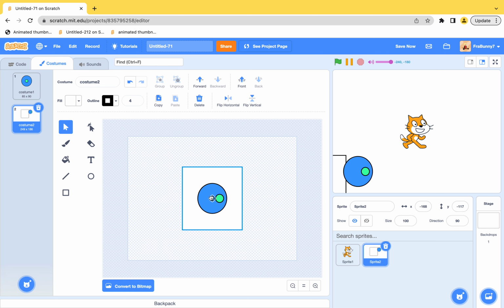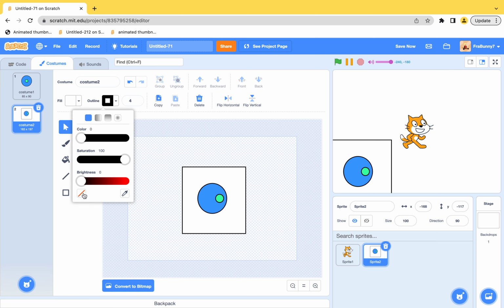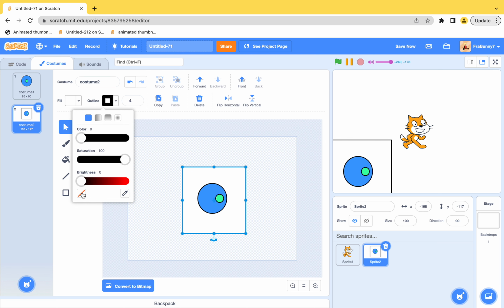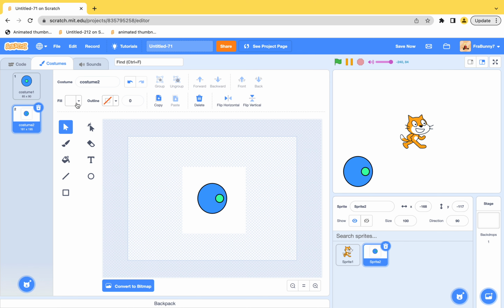So you put it there. Now you fill. You go to the outline and click this, so there's no outline. There, no more outline, so it's invisible. Now let's start coding.